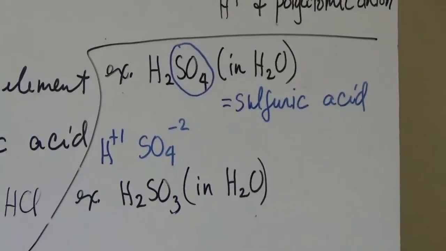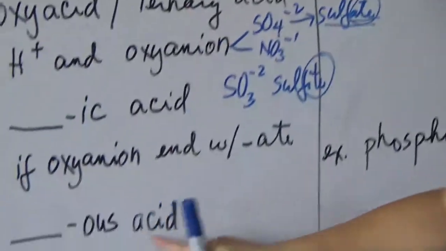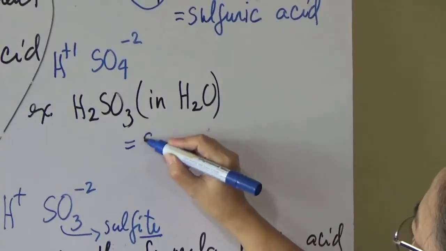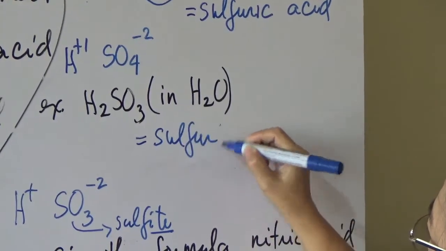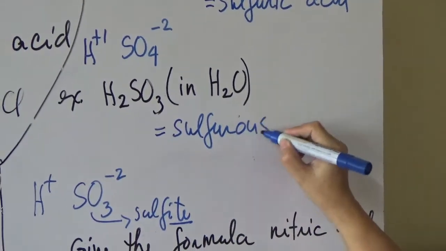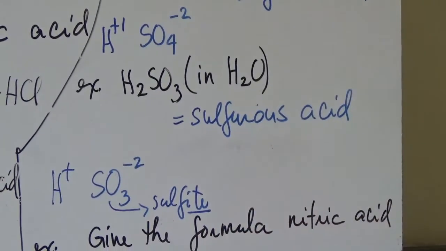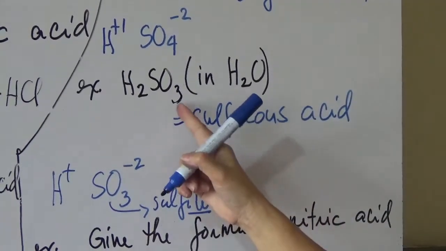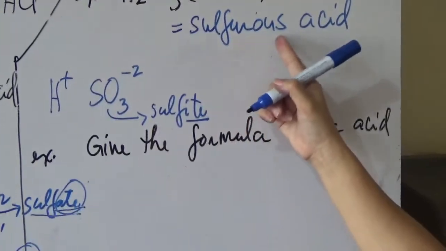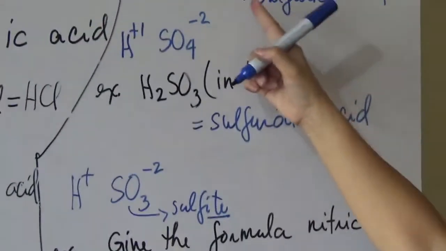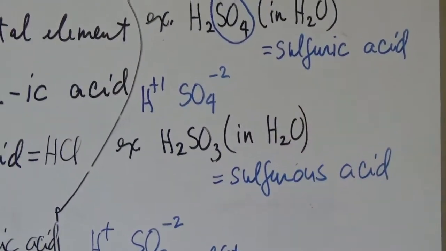Okay, "ous." And the stem name, so that will be the stem name, then "ous" acid. So H2SO3 will be named as sulfur, then "ous," followed by the word acid. So this is sulfurous acid. So H2SO3 is sulfurous acid, H2SO4 is sulfuric acid.